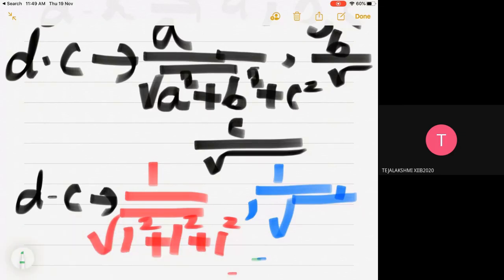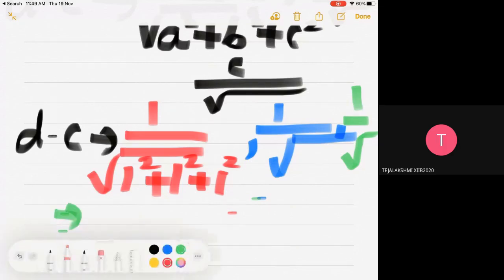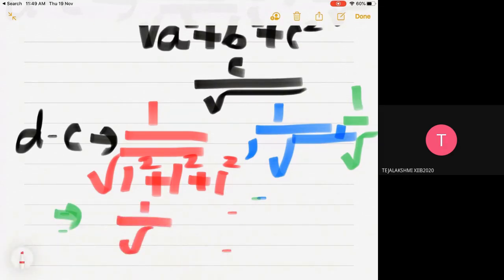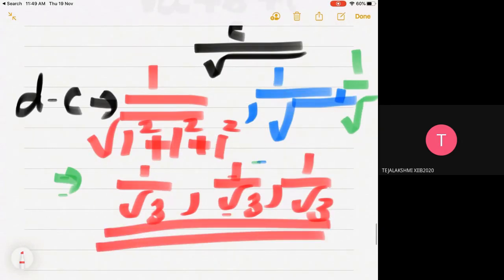So the answer is 1 by root 3, 1 by root 3, and 1 by root 3. This is the direction cosine of the normal.